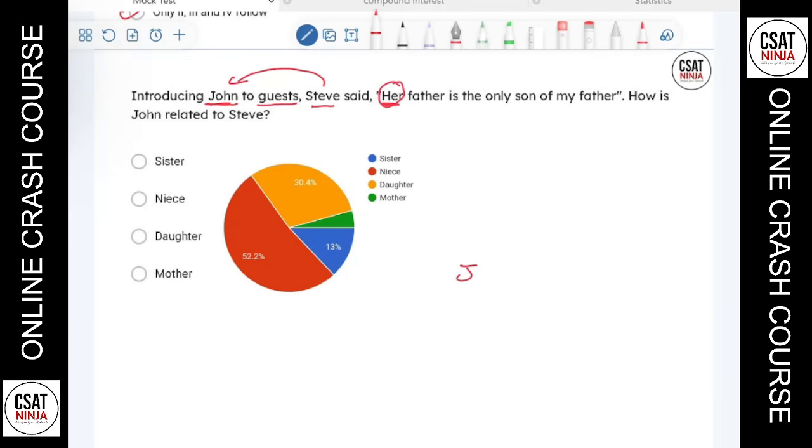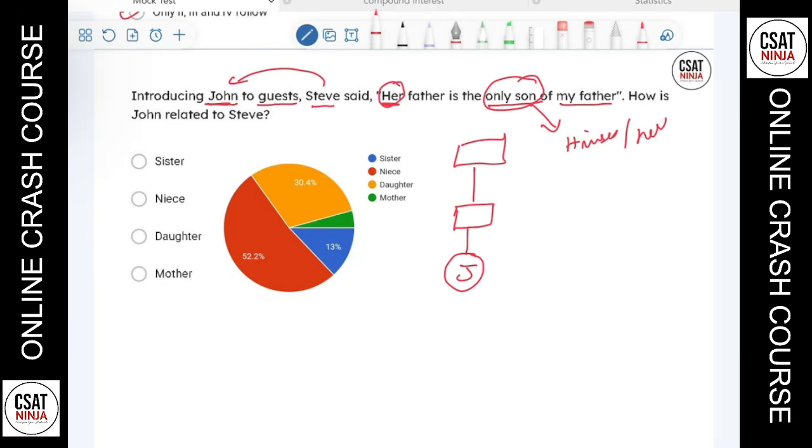That means her father is John's father. That's what it means. Her father is the only son of my father. This father here, John's father, is the only son of my father. So remember one thing when you see this statement. When we see only son or only daughter, in that case the speaker is referring to himself or herself. That means the only son here is nothing but Steve.